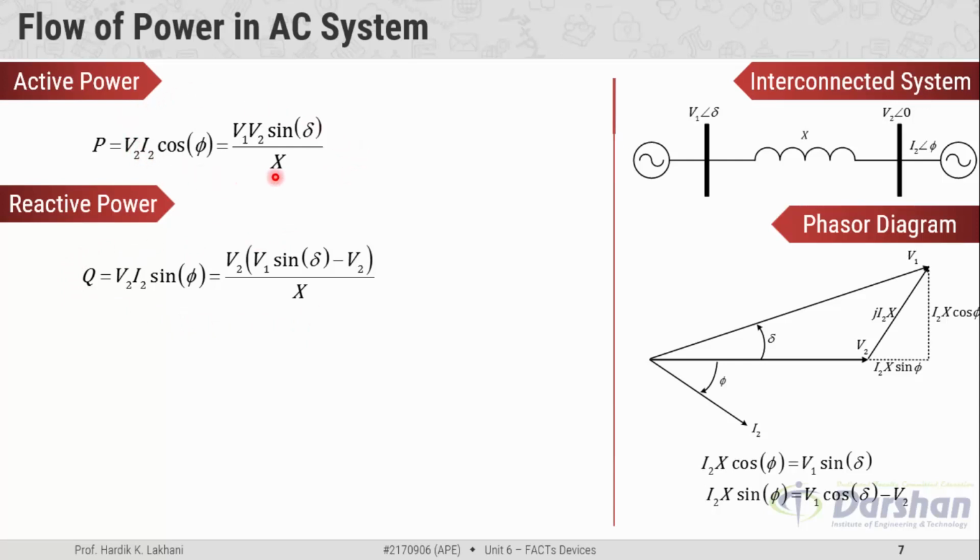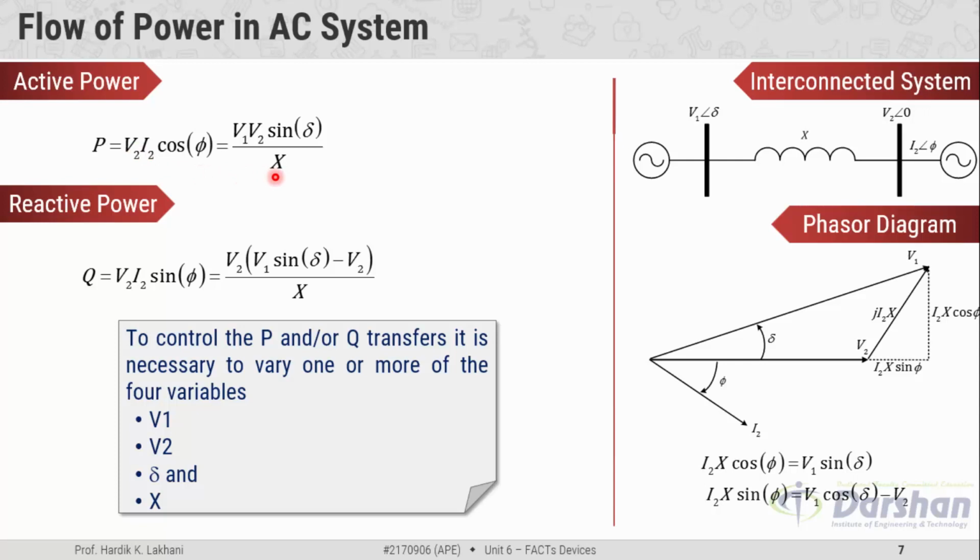To control the active power and or the reactive power transfers, it is necessary to vary one or more of these four variables. If you closely observe these two expressions, each contains four variables.